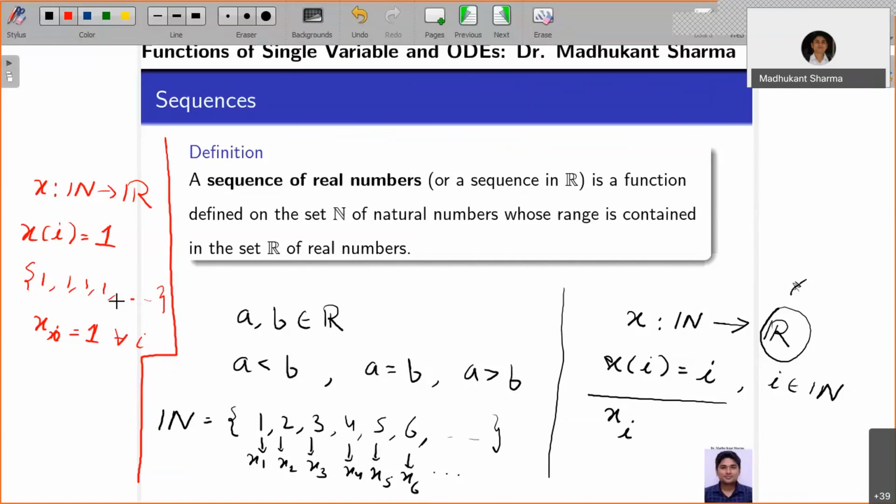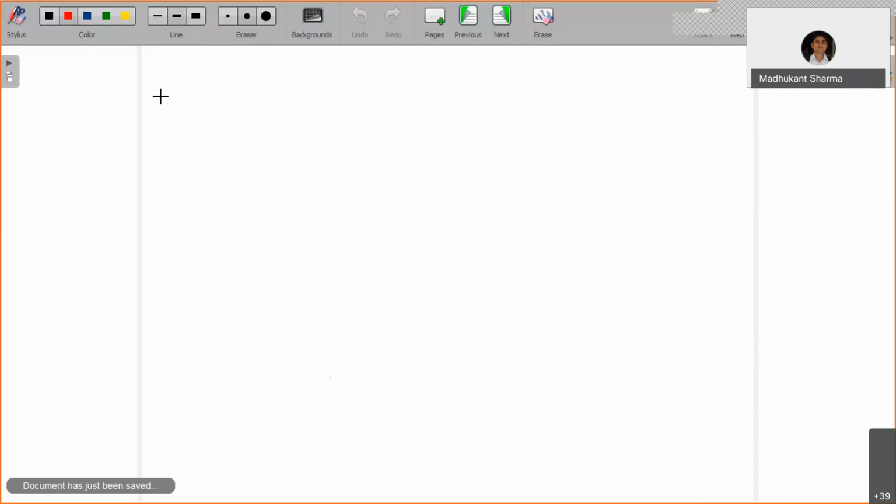Now you can define any sequence. Here is another example of a sequence.